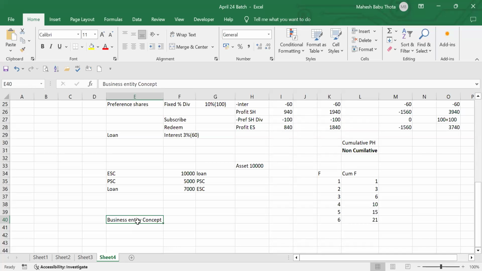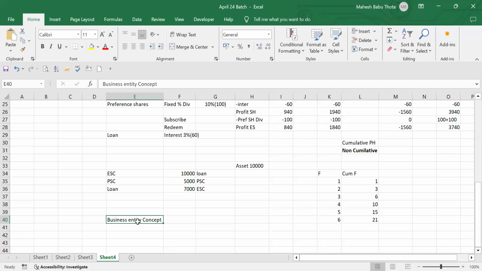Maybe he goes to a Reliance store and purchases something. That also needs to be considered as a business transaction in his books of accounts. In the Reliance books of accounts, even that needs to be considered as a business transaction. Suppose he is withdrawing any cash balance from the Reliance bank account, that also needs to be considered as a business transaction. That is called the business entity concept.